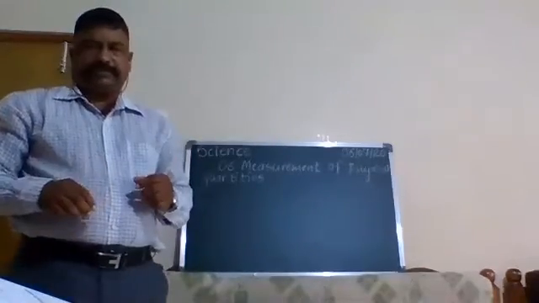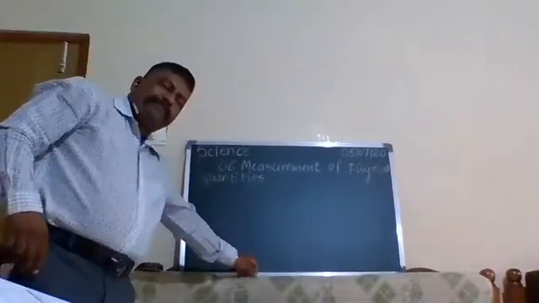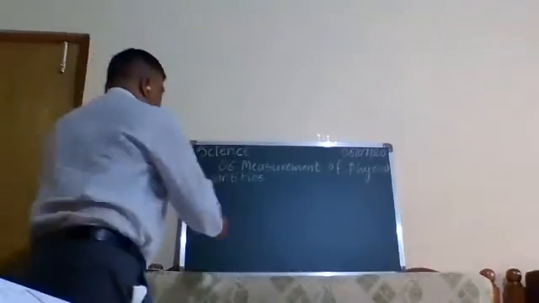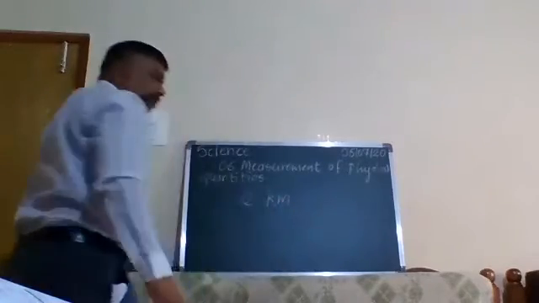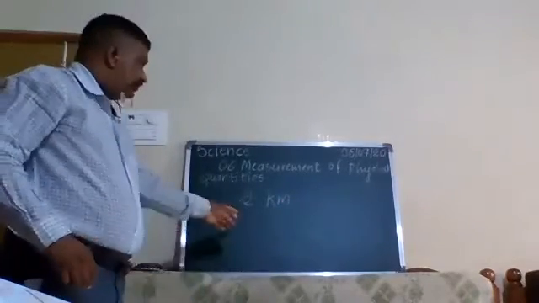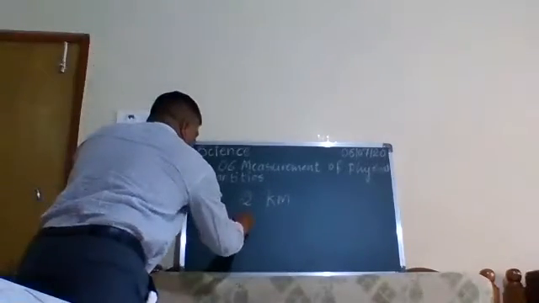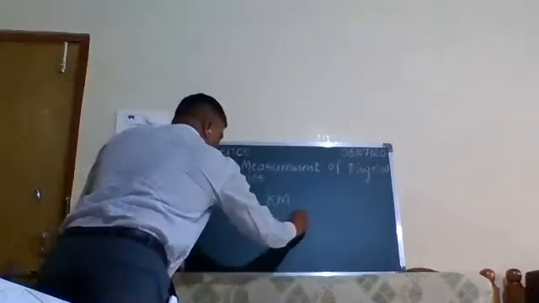Now when we express one quantity, for example, we have seen a boy travel a distance of 2 kilometers. Here, 2 is a value and kilometer is a unit.